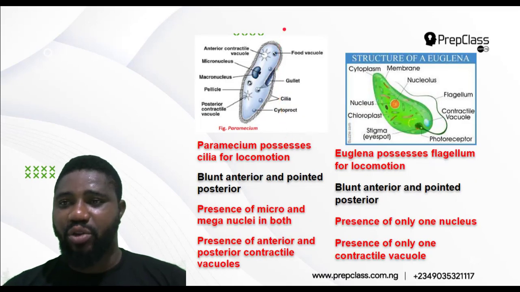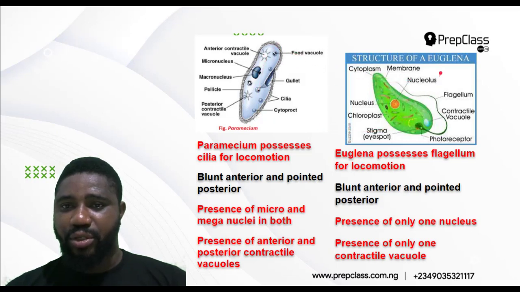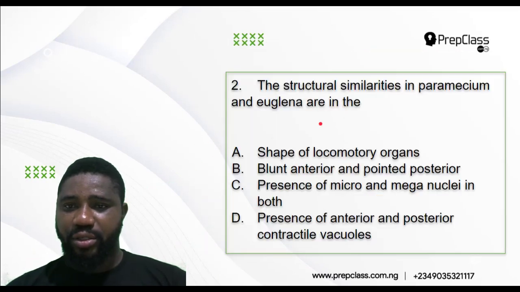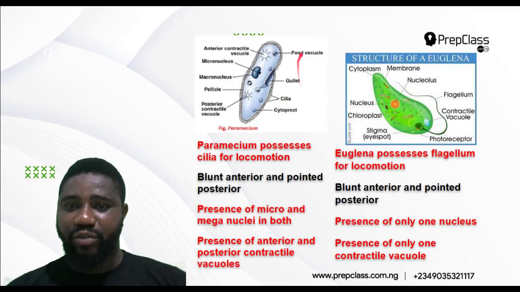Now look at it. You notice that I've brought out the structures for both of them. This is the Paramecium, this is the Euglena. We are looking for the structural similarities in both of them. Now the Paramecium possesses cilia for locomotion. These tiny things that are coming out are called cilia. There are many. The singular is cilium, the plural is cilia.